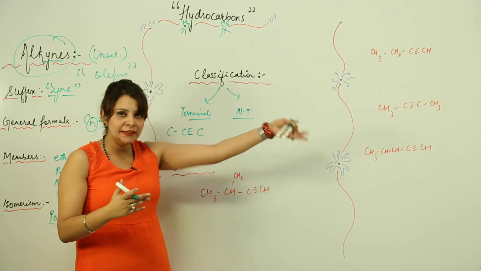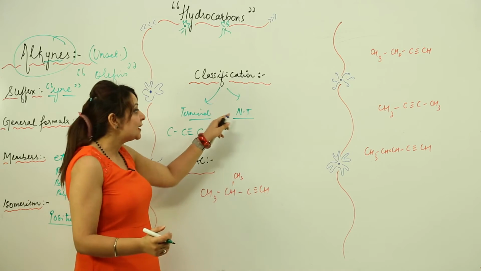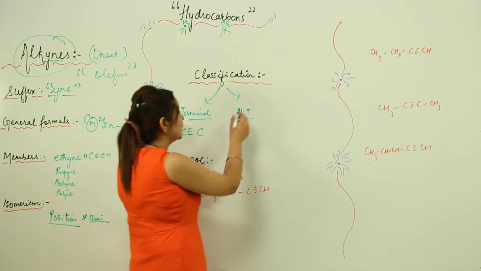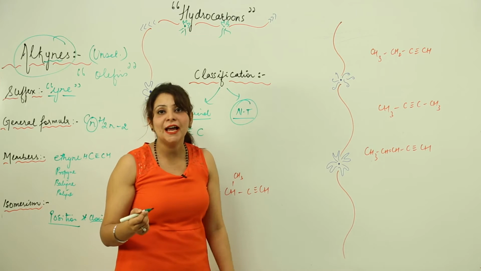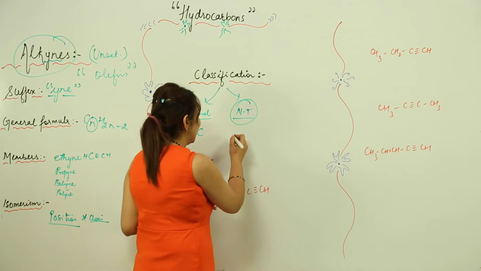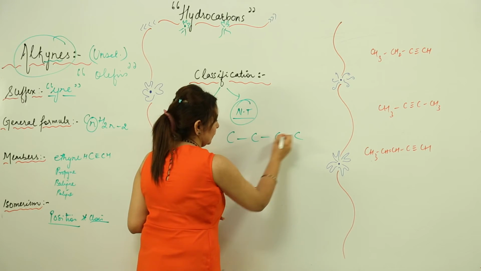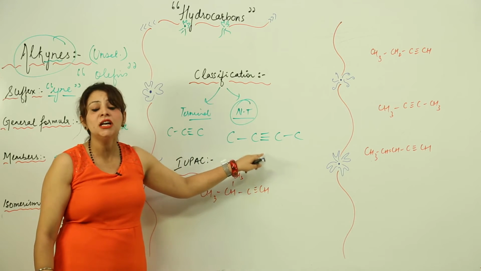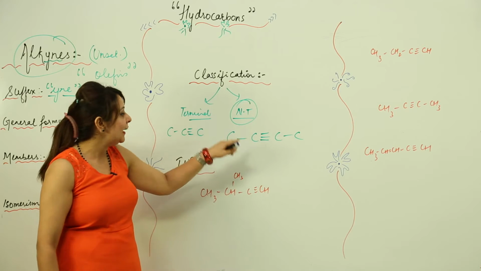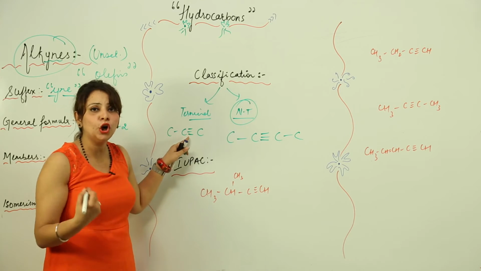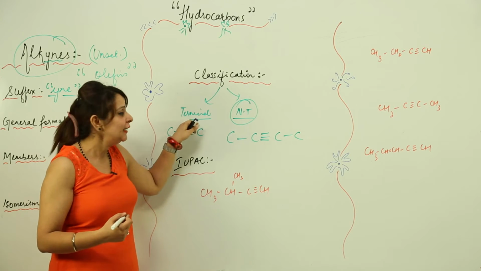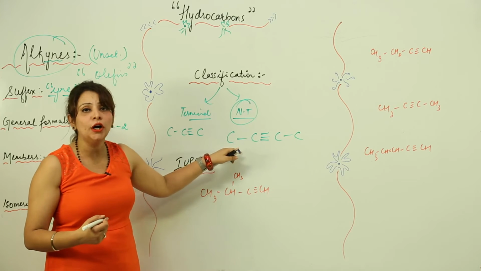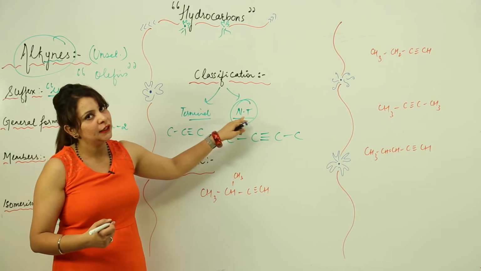But in non-terminal alkynes it doesn't lie at the corner position, it lies somewhere in the mid position like this. So when it is present at any of the corners, it is a terminal alkyne, but when it is not present at the corners, it is a non-terminal alkyne.